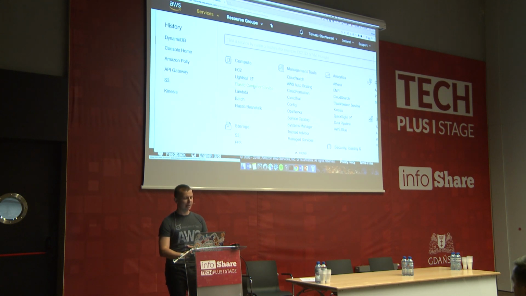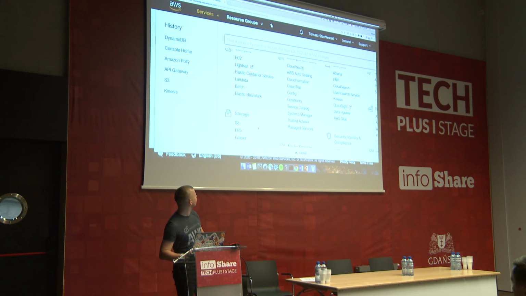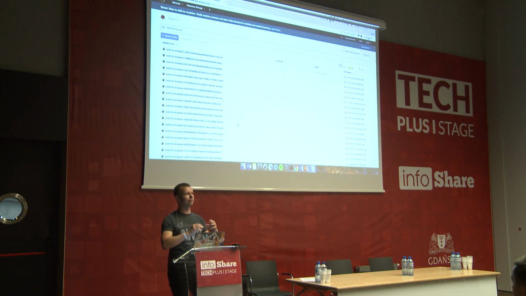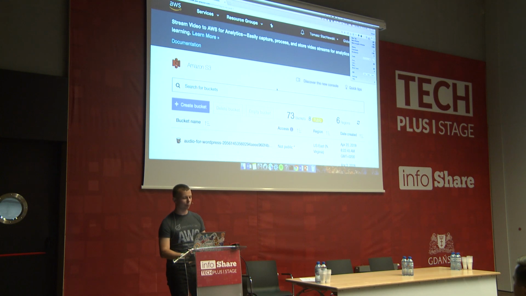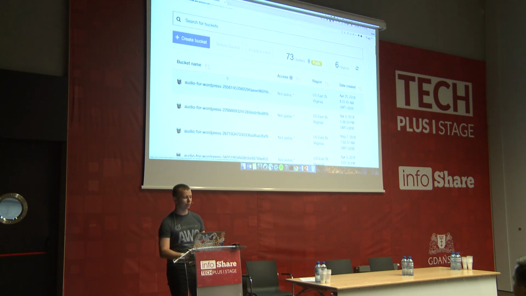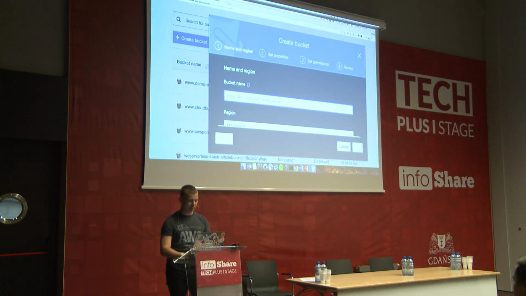Okay. The next thing which I will need to have is S3. I need to have a place on S3 where I will save my audio files. So this is S3. Those which you see are buckets where I can store my information. So I will create a new bucket. I will call it Infoshare test 1, and let's create it.